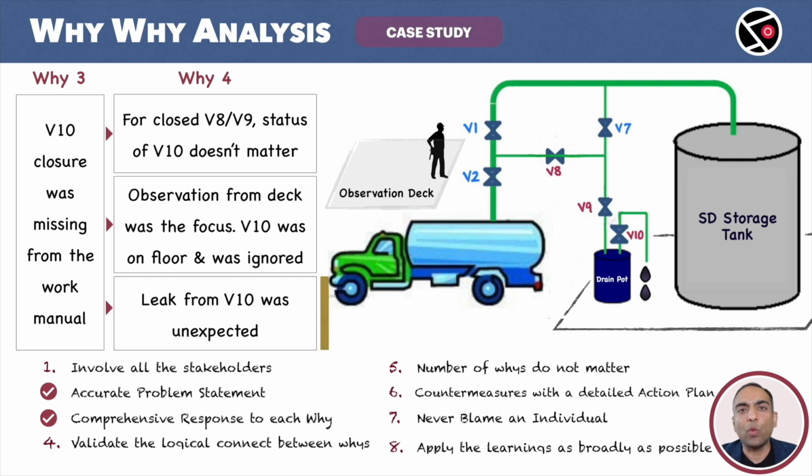Finally, the last response. Leak from V10 was unexpected. No one could relate V10 to the transfer of SD. V10 looked irrelevant. Chances of leakage from V10 was assumed to be zero. The effort to cover all possibilities is quite evident. Once again, rule number 3. Comprehensive response to each why holds true.